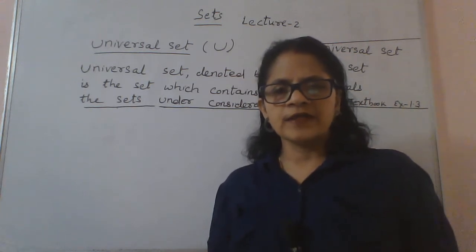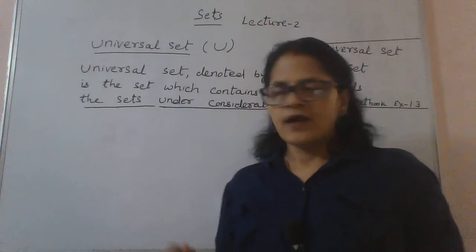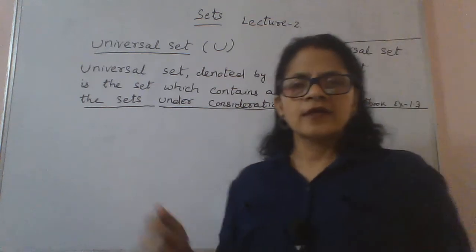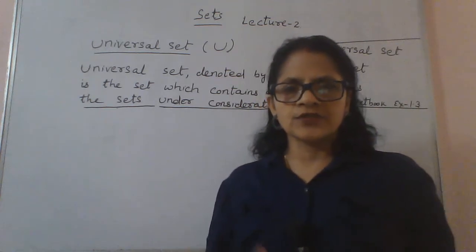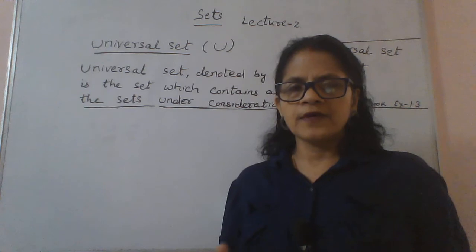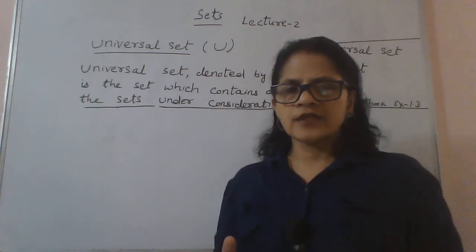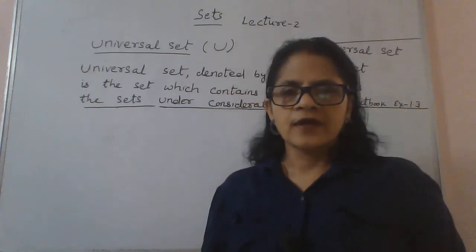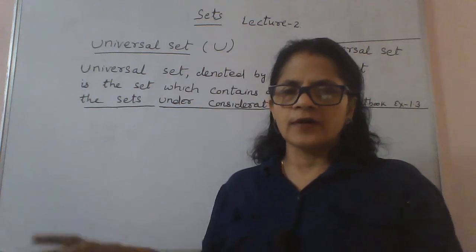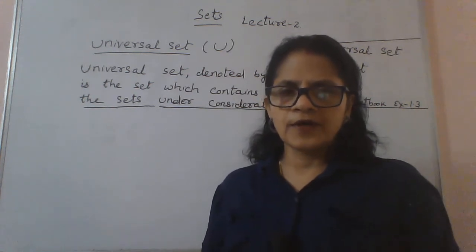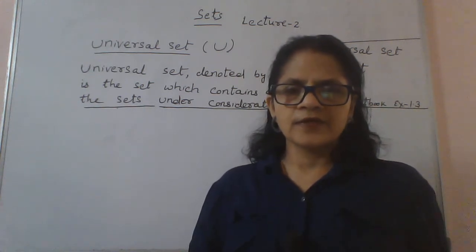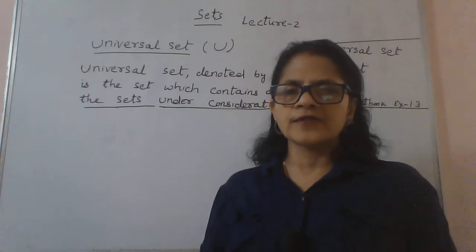So whenever we say it contains all the sets, and what does it mean, the set under consideration? It means it varies from situation to situation, case to case. For example, if I take set of integers, set of whole numbers, set of natural numbers and set of rational numbers, for all these sets the universal set may be the set of real numbers, because set of real numbers contains all these sets like natural numbers, whole numbers, integers, rational numbers and so on.